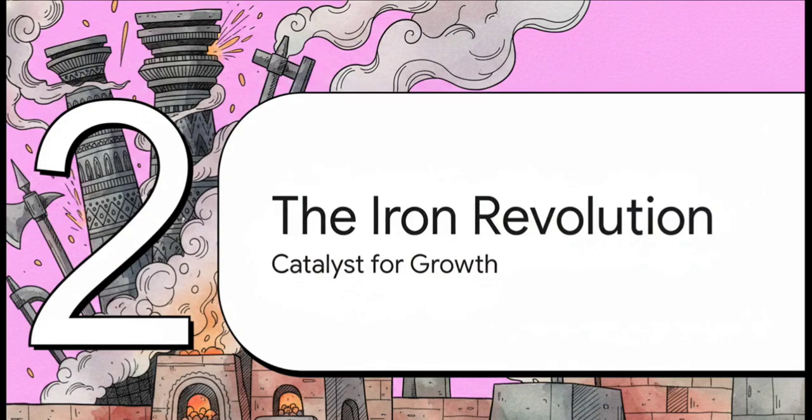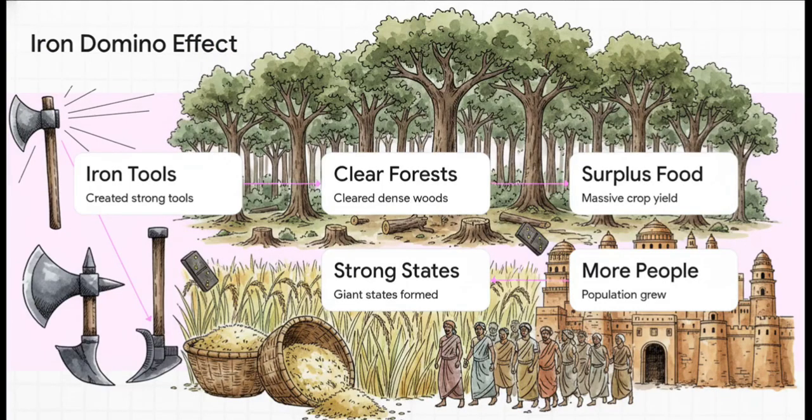Moving on to Section 2, the Iron Revolution, the catalyst for growth. This whole era was sparked by an unstoppable domino effect, and honestly, it all starts with iron. Once people had iron tools, they could finally hack away the stubborn, dense forests of the Gangetic Plains. Clearing that land meant they could build massive rice plantations. Endless food led directly to huge population booms, and those extra people fueled the creation of giant, fortified territorial states.